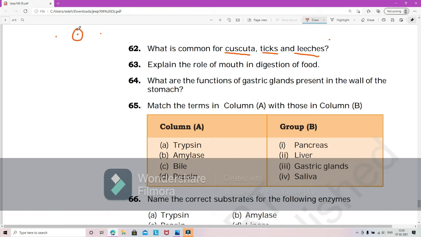Under parasitic, the different types are cuscuta, ticks and leeches, the examples of parasitic mode of nutrition. So the common thing is they are parasites, they grow on the bodies of the host, and they retrieve their nutrition from the host without killing them. They don't kill the host, right? Even in humans, in human hair, lice will grow.